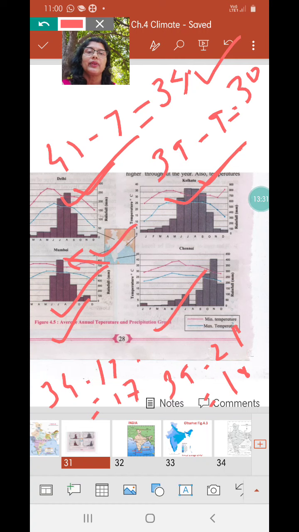So with this, we end the graphs for India. In the next video, we will be discussing the climate of India in detail.